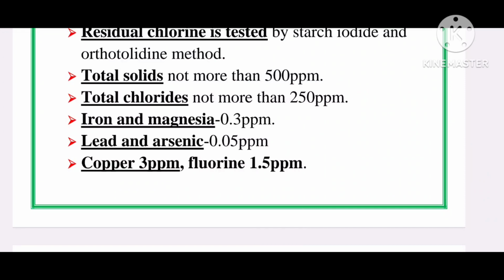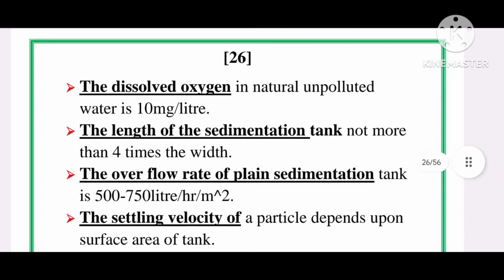Lead and arsenic 0.05 ppm. Copper 3 ppm. Fluorine 1.5 ppm. The dissolved oxygen in natural unpolluted water is 10 mg per liter.